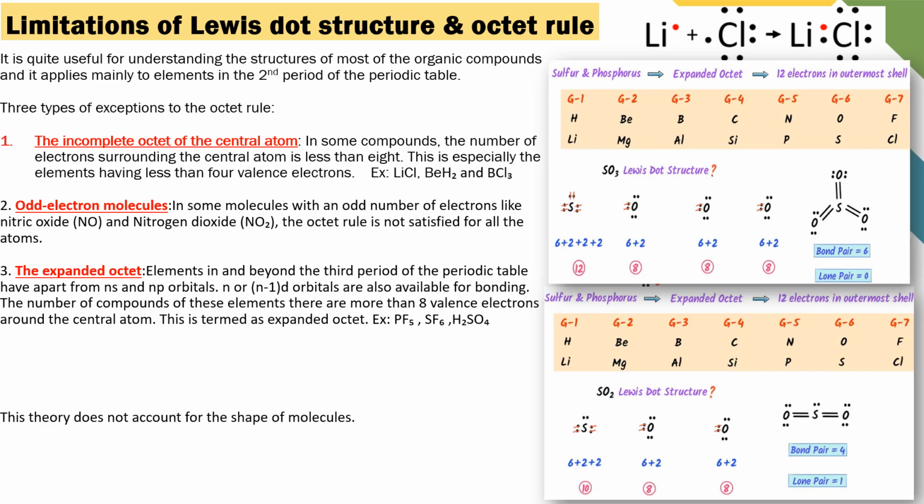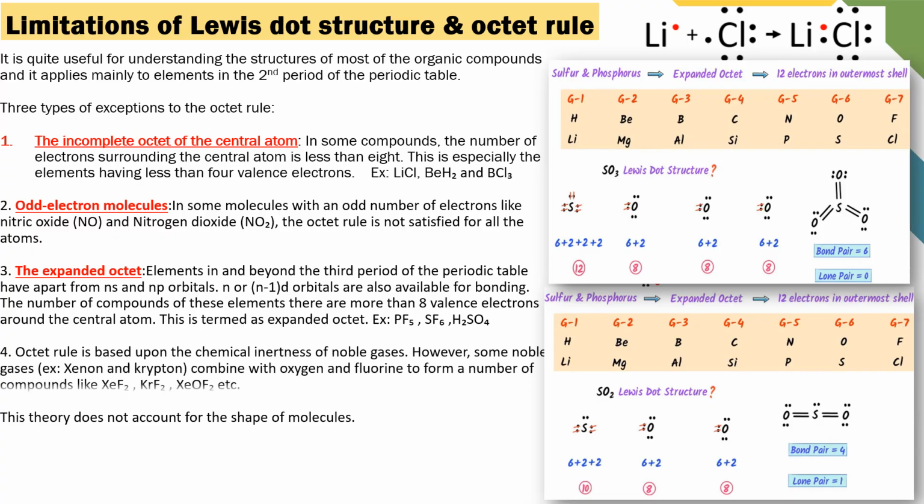And the Lewis dot structure mainly depended on the inertness of noble gases. Inertness means the noble elements have 8 electrons in their valence shell, so they are not ready to participate in chemical reactions. But some noble gases like xenon and krypton combine with oxygen and fluorine to form different types of compounds like xenon fluoride and krypton fluoride.